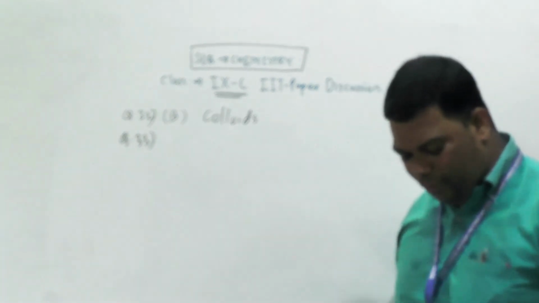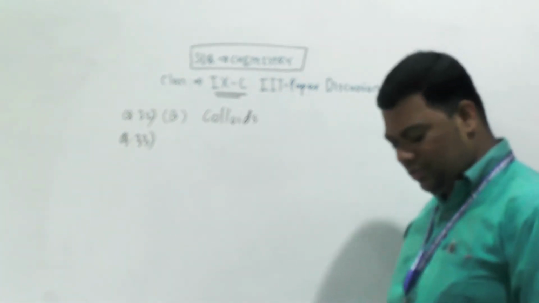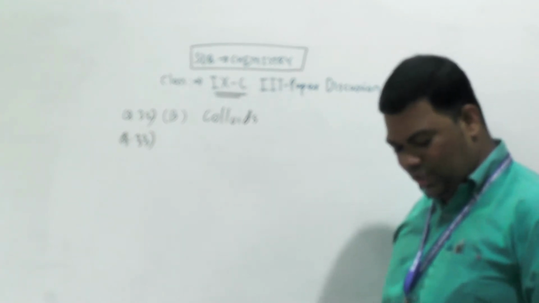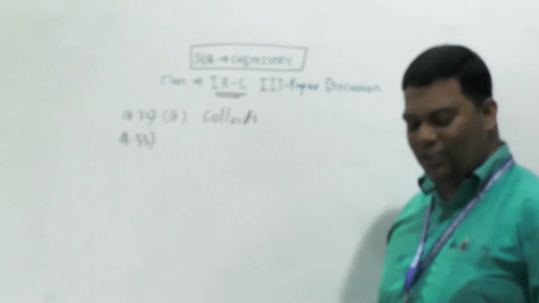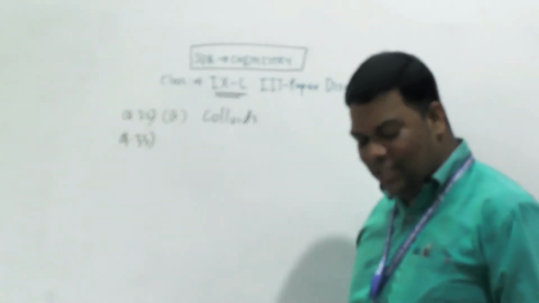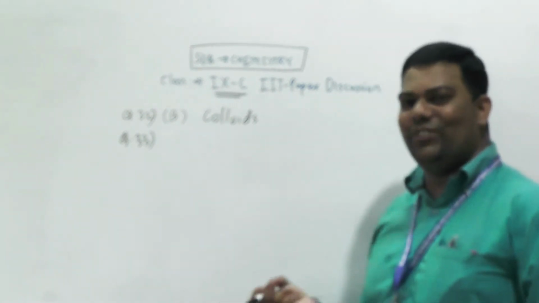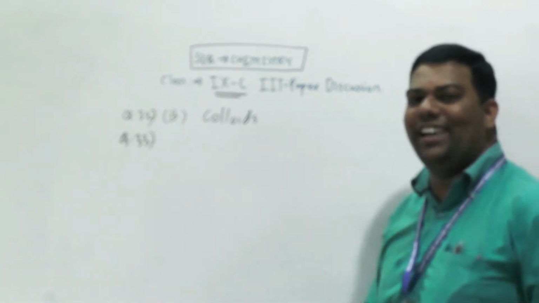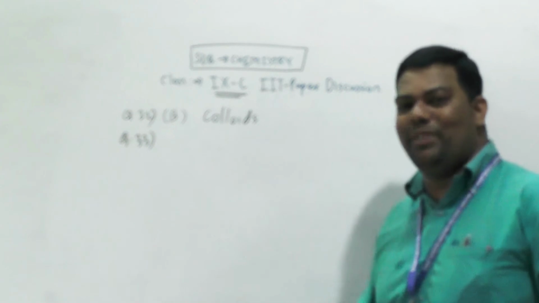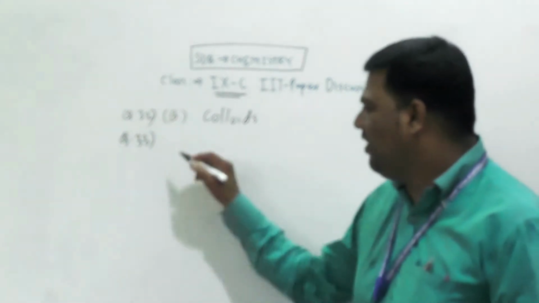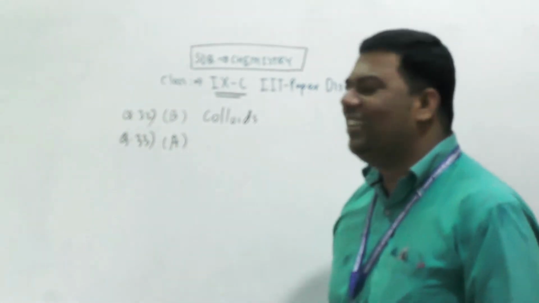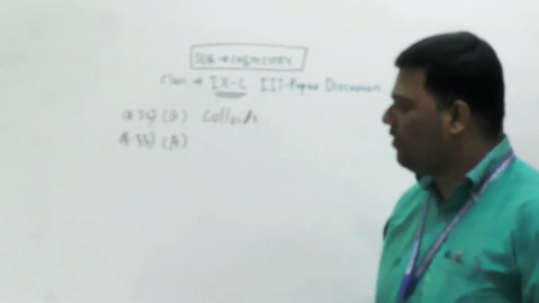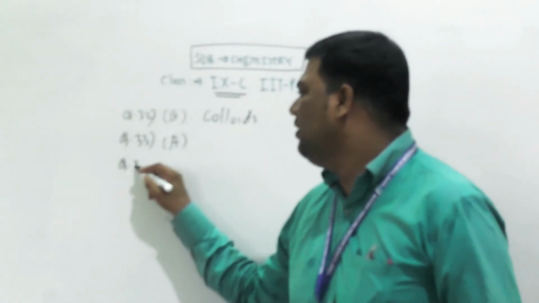The difference in properties of a solution, colloids and suspension is due to what? Option A only, different size of their solid particles. As we discussed, sizes of colloidal solution and suspension particles are in nanometers. Okay, so you have to go through that. Understood? So 33 is option A.